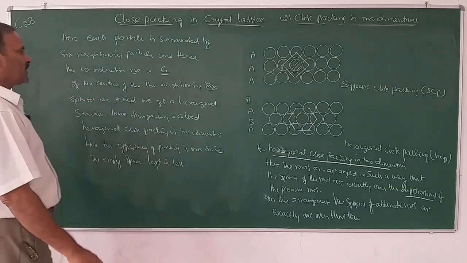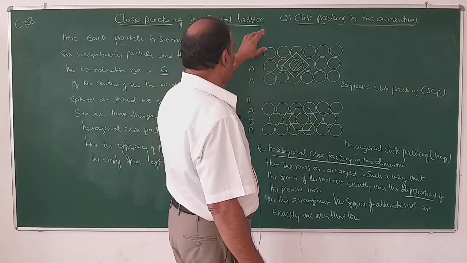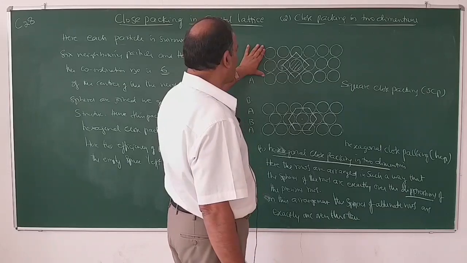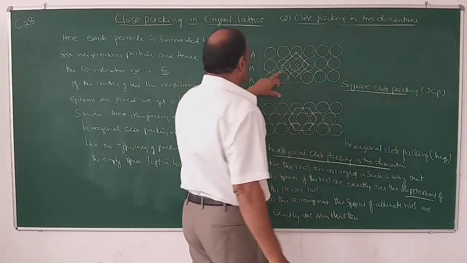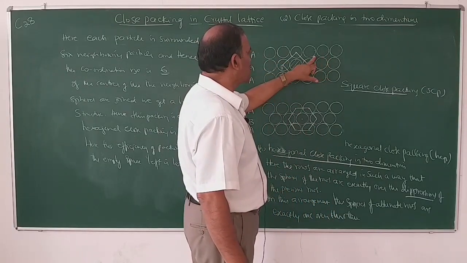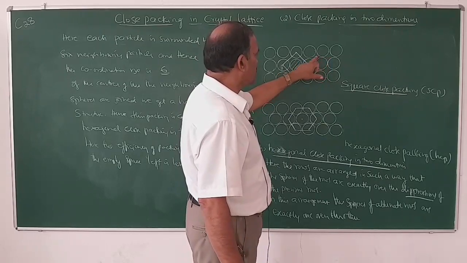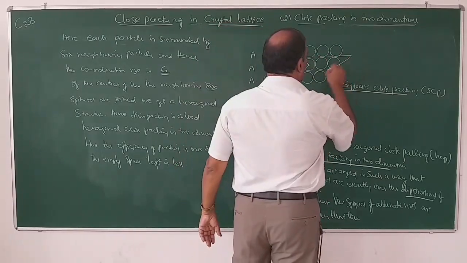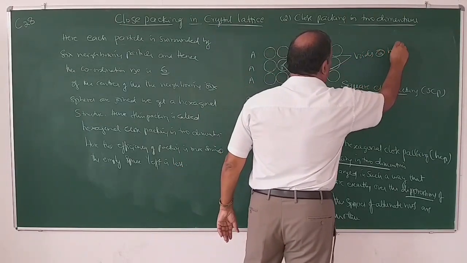So what is this arrangement? This arrangement is called square close packing. The empty space here is called voids or interstitial sites or holes.